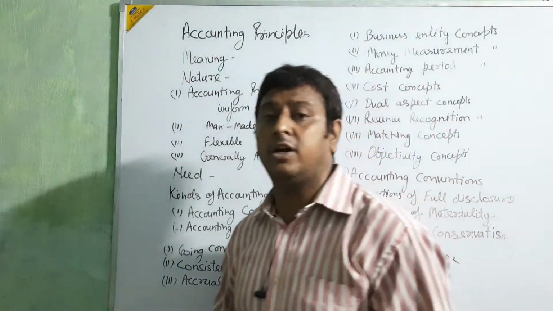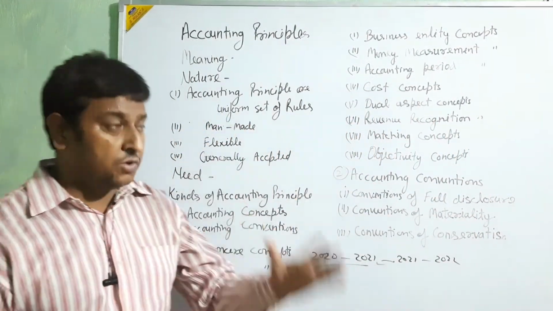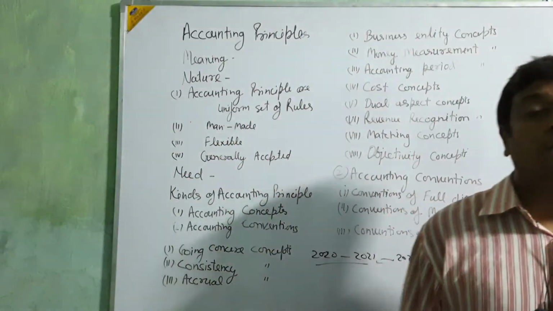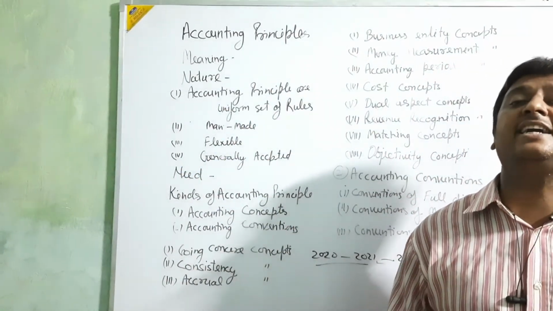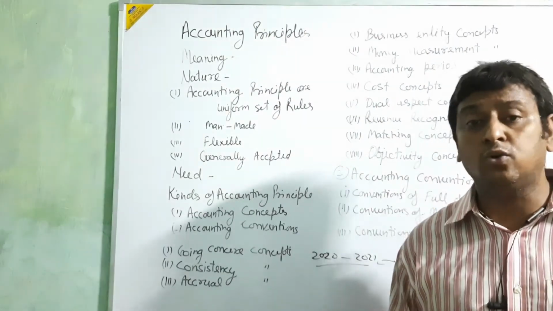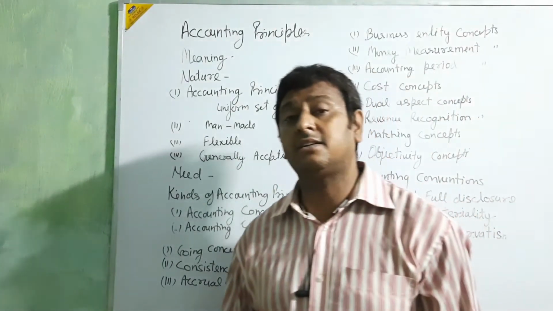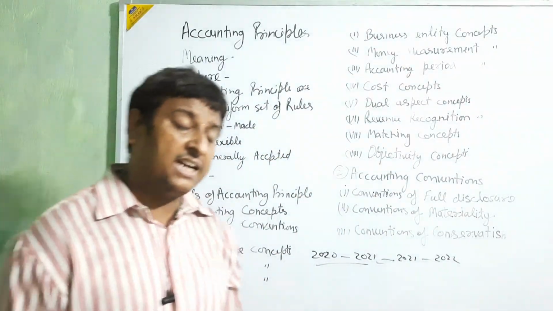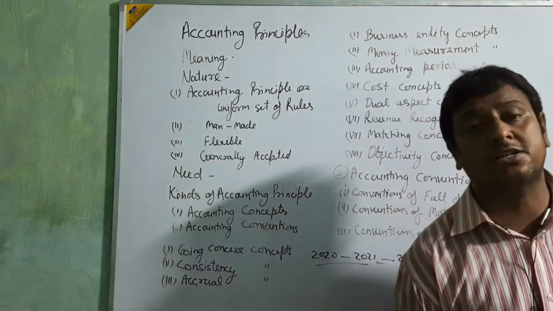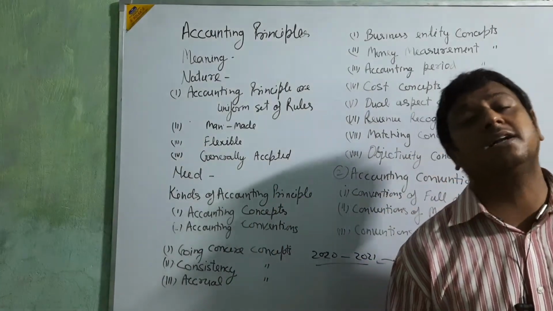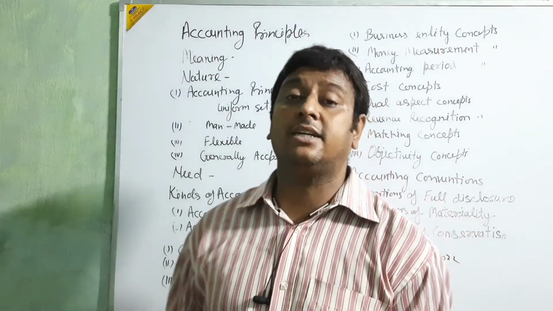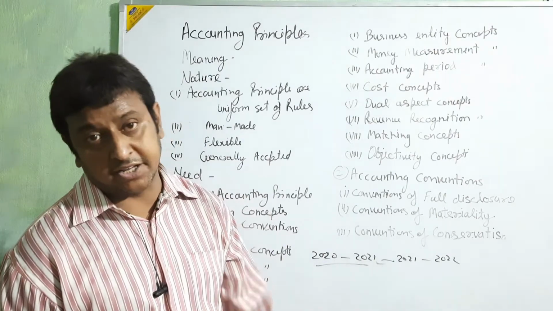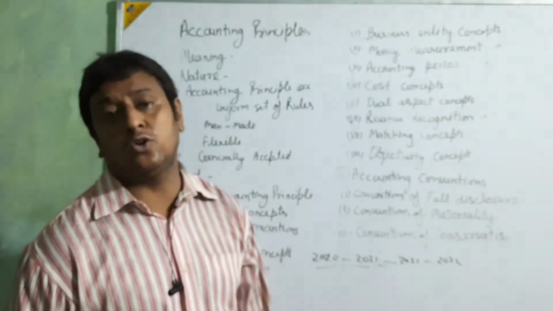Two types of accounting year we follow. First, 1st January to 31st December. This is the calendar year, beta. And next, 1st April to 31st March. That is the business year or accounting year. Okay, beta? We follow two years.